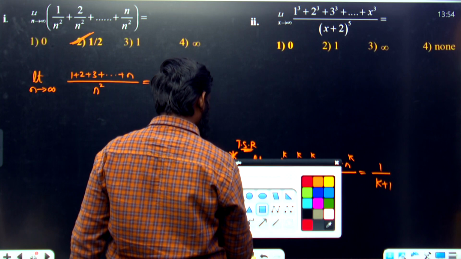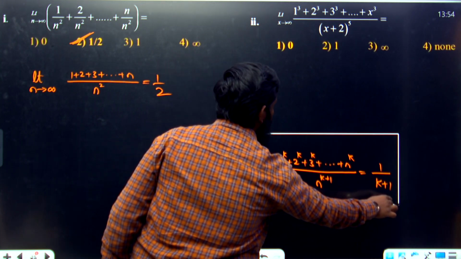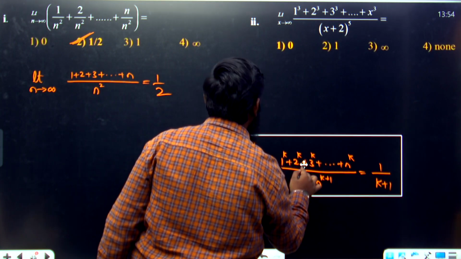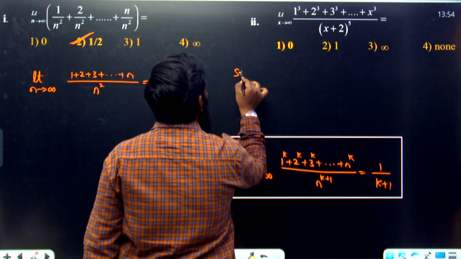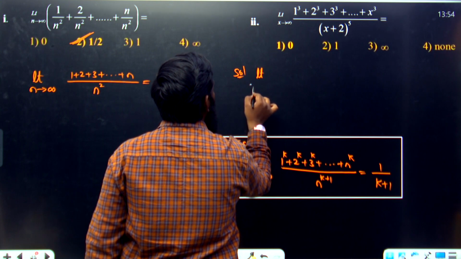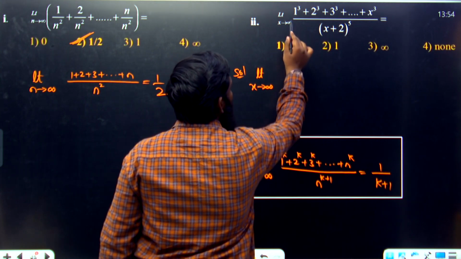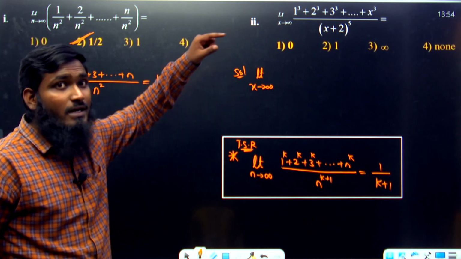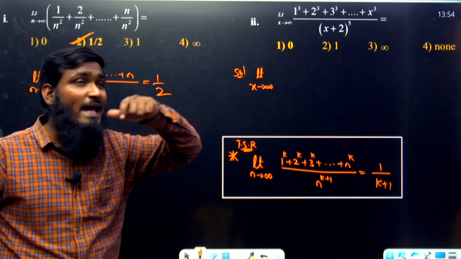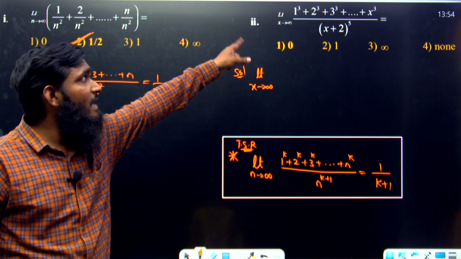If you are going with this question, see this part. We have limit x tends to infinity, that is 1 cube plus 2 cube plus 3 cube, like this. But in the denominator, as I told you, that n we have taken now, here x tends to infinity.